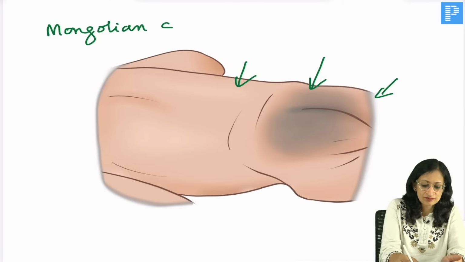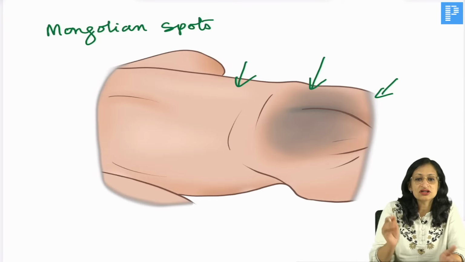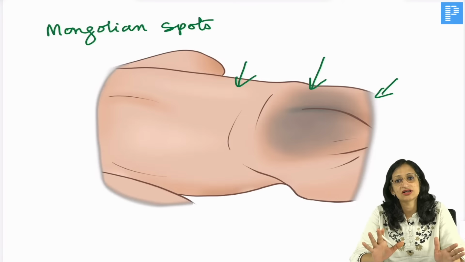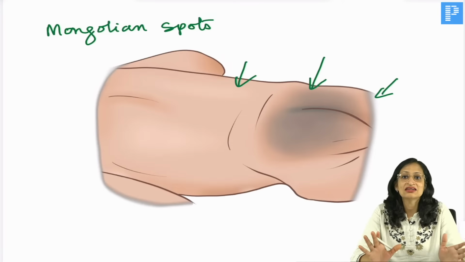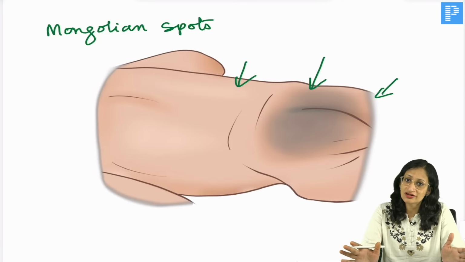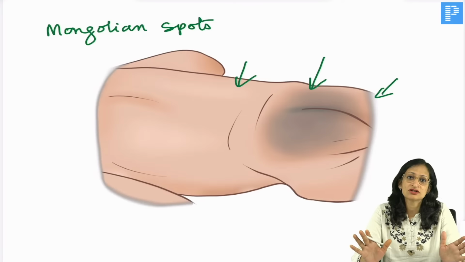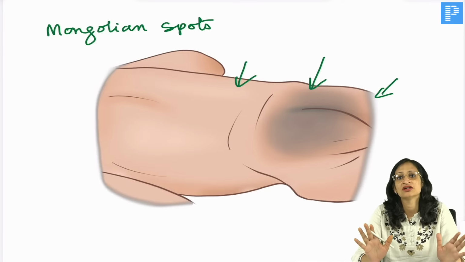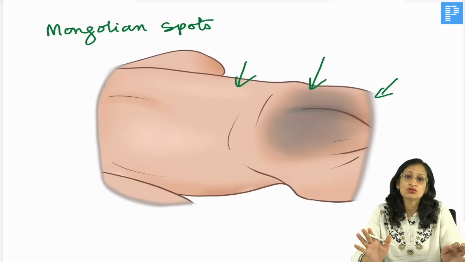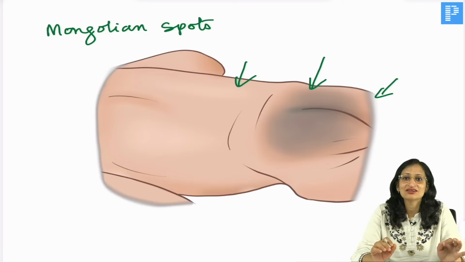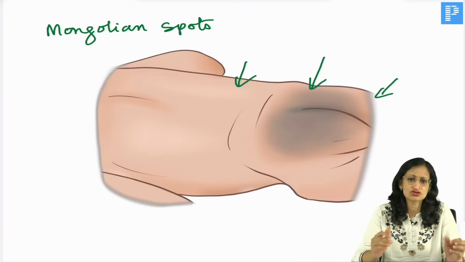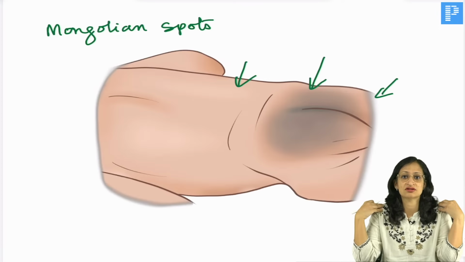Mongolian spots are usually present in the lower back, buttocks, back of the thigh, and they are due to the migration of the neural crest cells. It is a normal phenomenon. It is going to disappear in a few years. But, there is a condition where you can get excessive Mongolian spots. So, Mongolian spots coming up to the shoulder, okay?